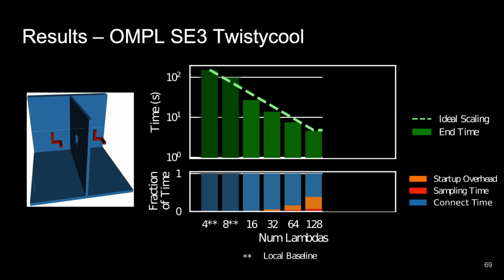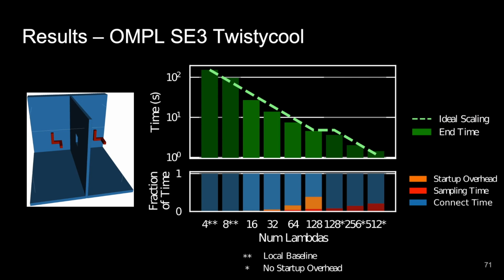Instead, we controlled for startup overhead and ran additional experiments up to 512 lambdas. When we did this, we observed better scaling. However, we do note that the parallel efficiency starts to drop as we get to around 512 lambdas. This is because the sampling time is now a much greater fraction of the overall time.